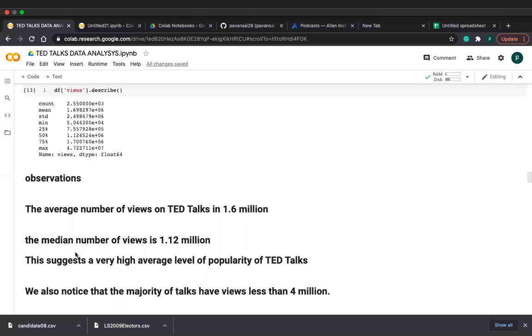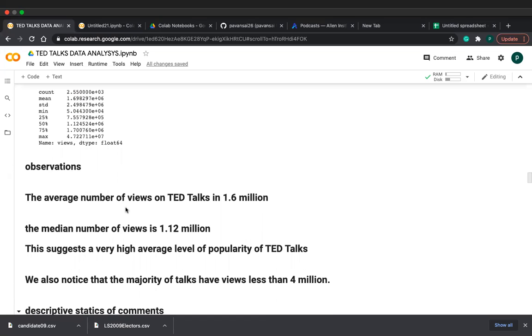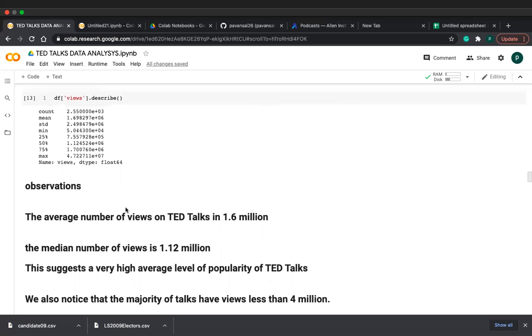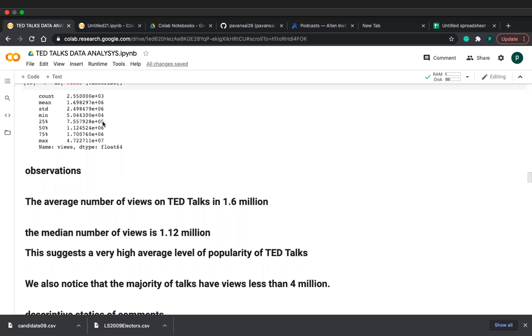We also notice that the majority of talks have views less than 4 million. And see friends, how do you know the majority of talks are less than 4 million? From the power. If you have power 6, we know it is a million. If you have power less than that, we can say less than a million.